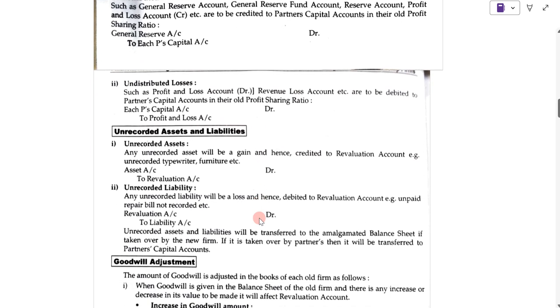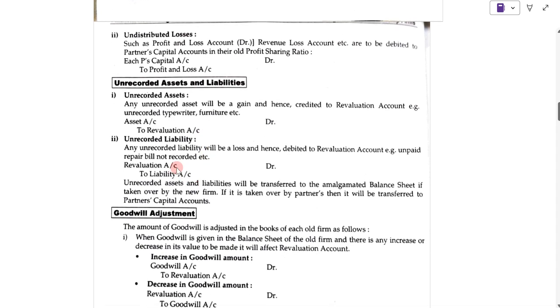Now there are some unrecorded assets and liabilities. The journal entries for unrecorded assets and liabilities are as follows. Suppose there are unrecorded assets, then in that case the journal entry will be assets account debit to revaluation account. For unrecorded liabilities, the entry will be revaluation account debit to liability account.